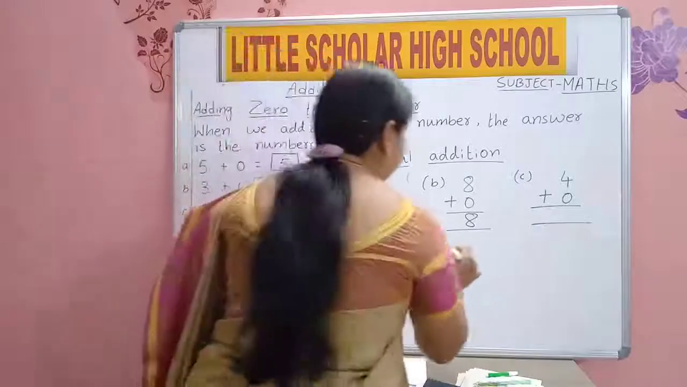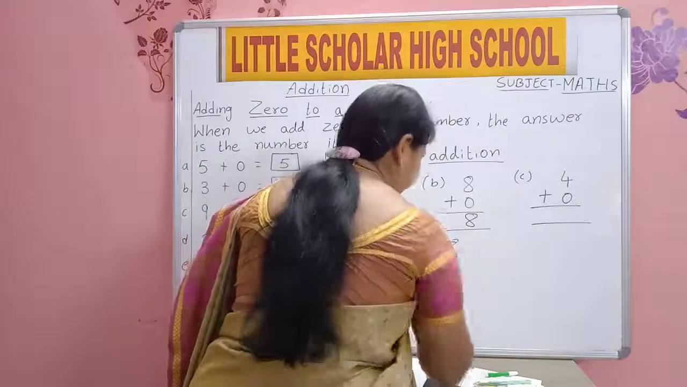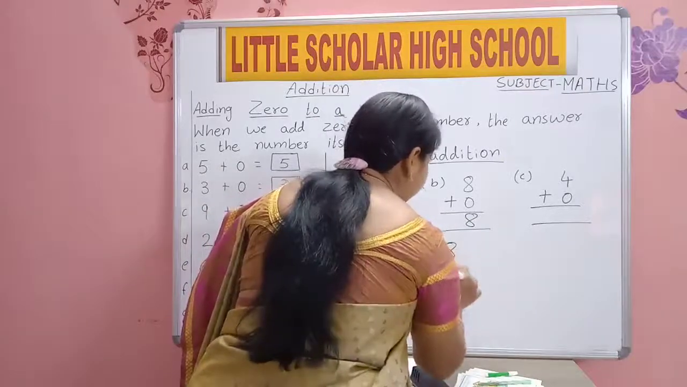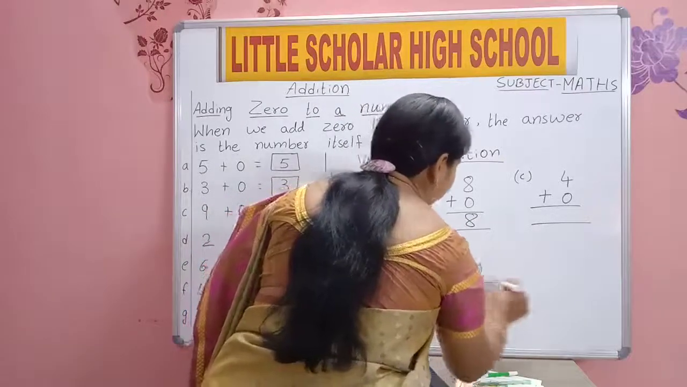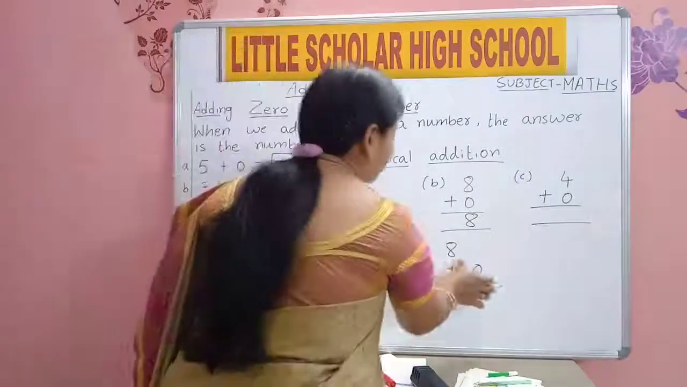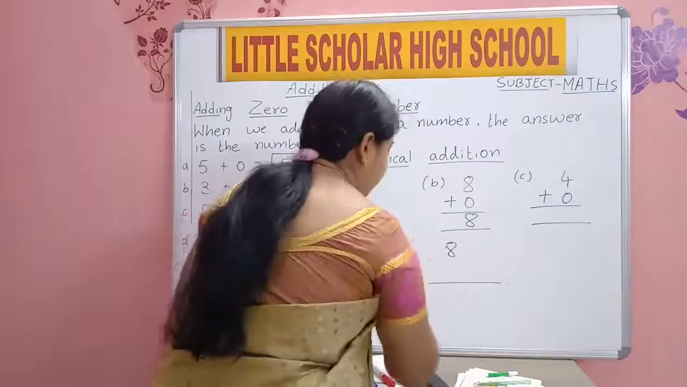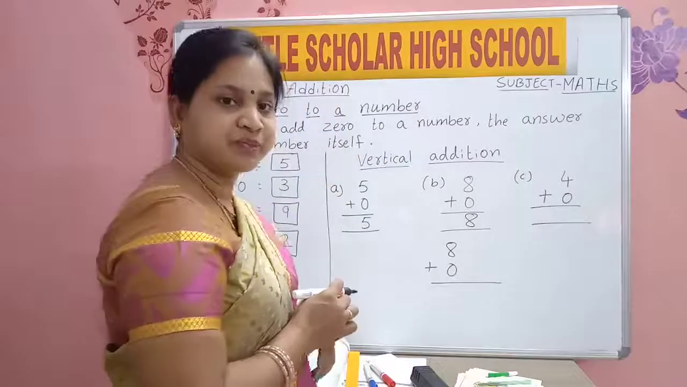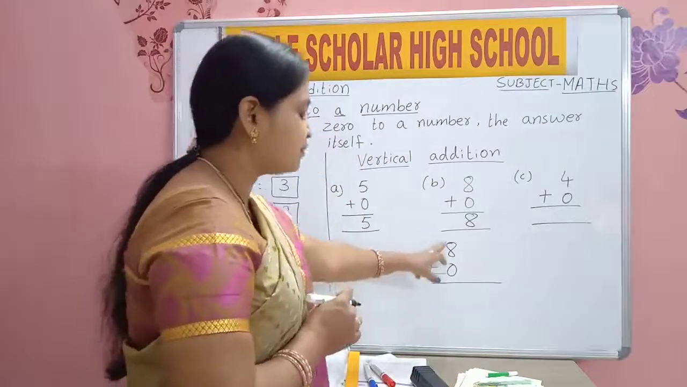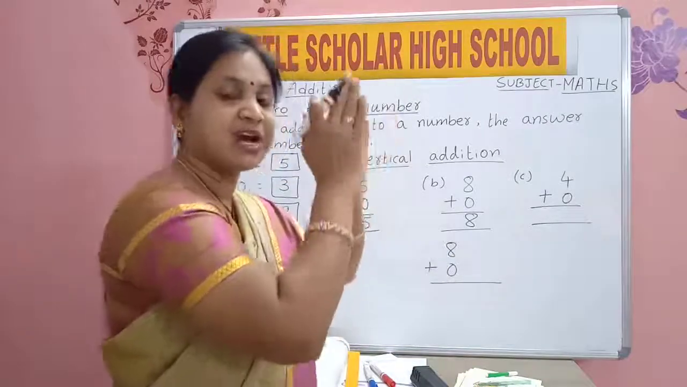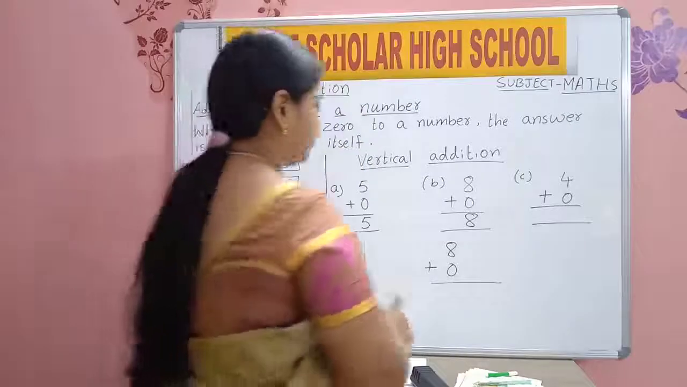Some children will do it like this: 8, then below 8 the plus sign will be there and 0 will be somewhere. Is it correct? No. Below 8 you will write 0, and the plus sign will be at the side. Understood? Numbers should come one after the other, exactly one after another in a straight line.